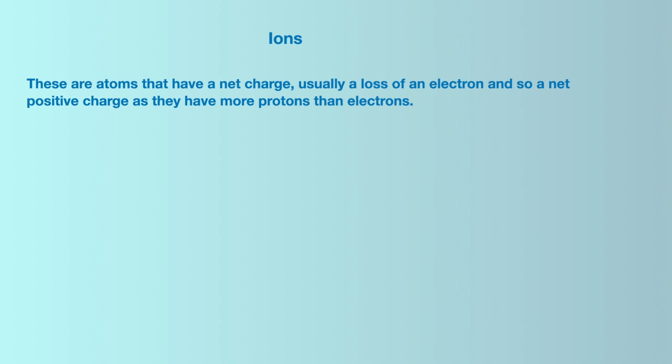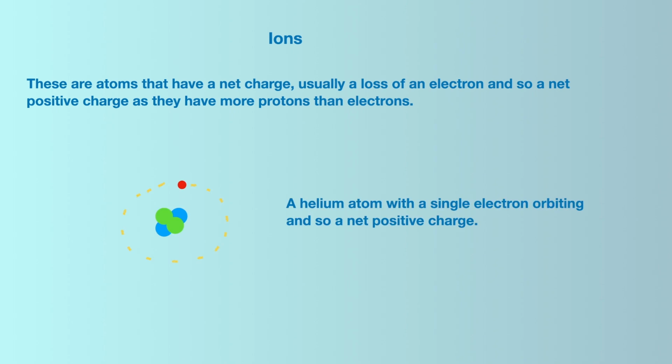Now let's look at ions. These are atoms that have a net charge, usually the loss of an electron, and so a positive charge, as they have more protons than electrons. This diagram shows a helium atom with a single electron orbiting, so it has a net positive charge as there are 2 protons and 1 electron.